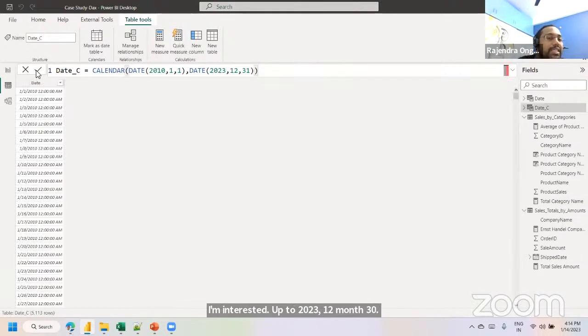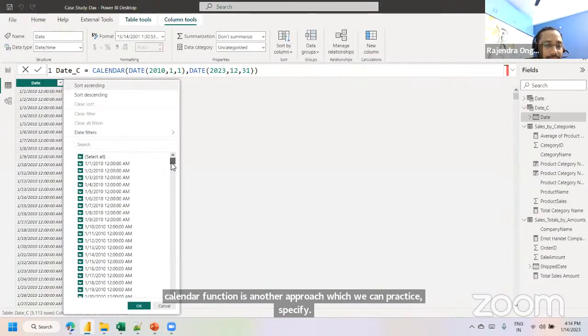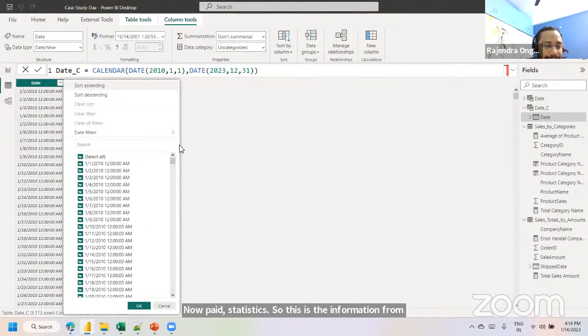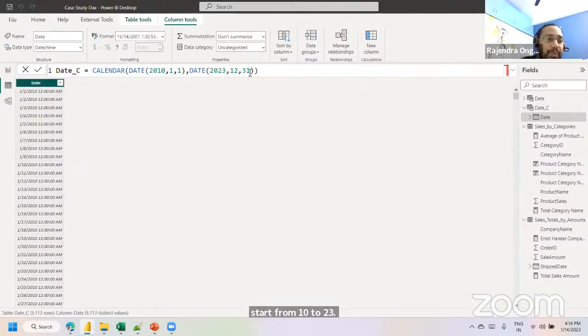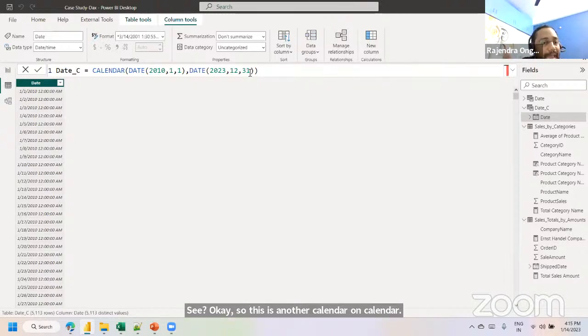So the CALENDAR function is another approach with which we can specify the date statistics. So this is the information starting from 2010 to 2023. See here. So this is another approach. CALENDAR and CALENDARAUTO are different. I mean, CALENDARAUTO is going to scan all your tables and try to pick the lowest and the highest. In the CALENDAR function, we can specify the static numbers, or else we can define it inside as well.